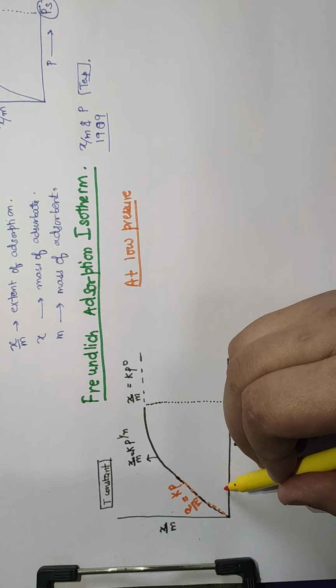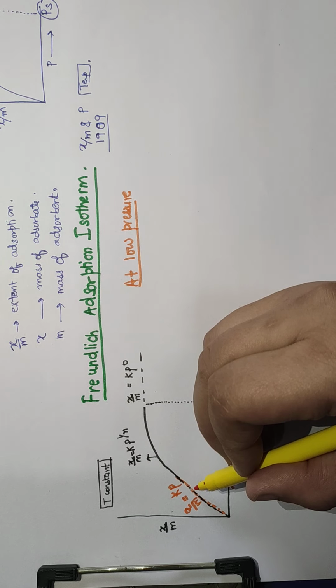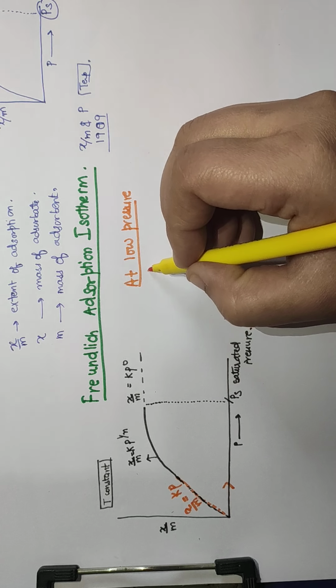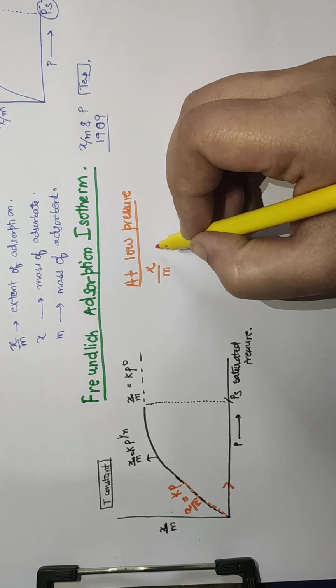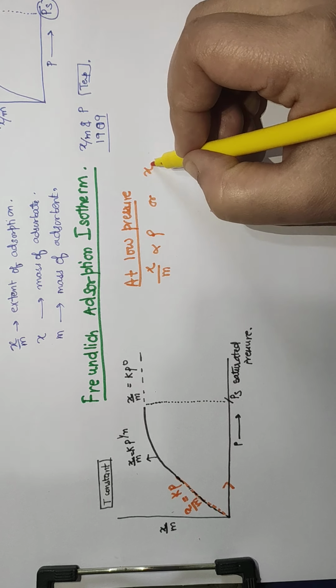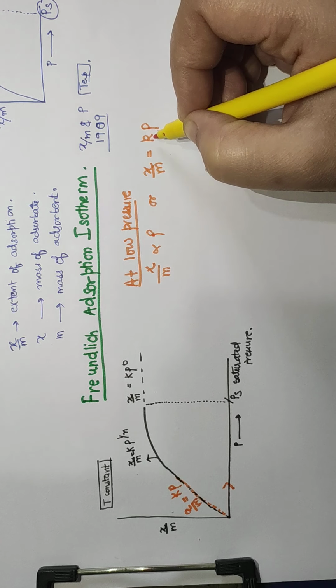As we increase the pressure, the extent of adsorption is going to increase. So it is denoted by a straight line. It means it is directly proportional. So at low pressure, x by m is directly proportional to pressure, or I can say x by m is equal to k into p, where k is a constant of proportionality.